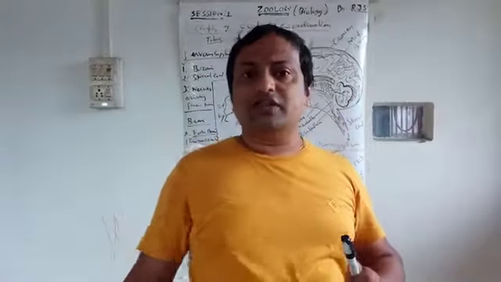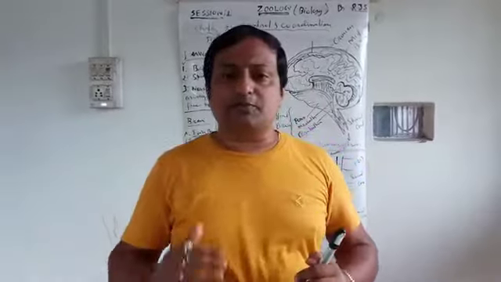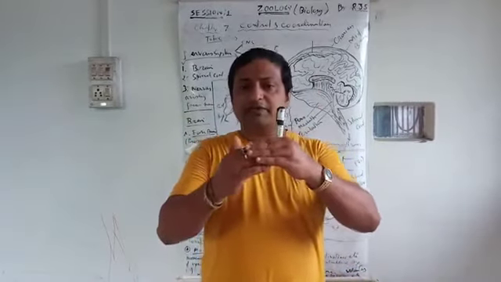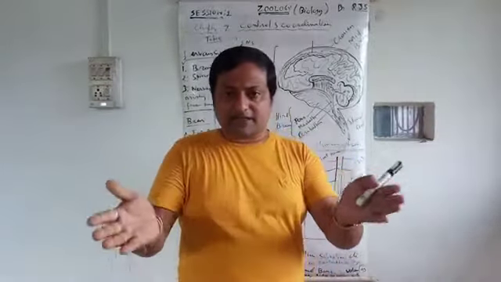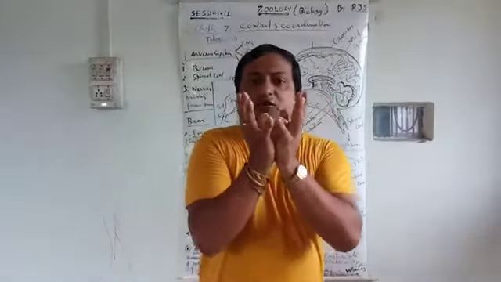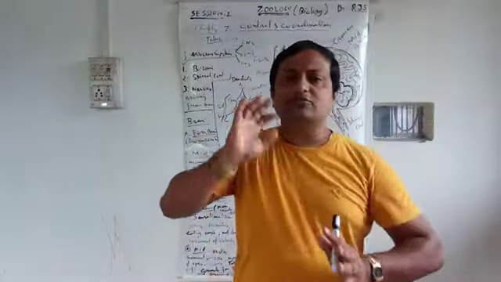On the inner side there is cerebrospinal fluid, which protects from different types of shock and injury. Inside, you can see white matter, and on the inner side gray matter, where millions of neurons are present.